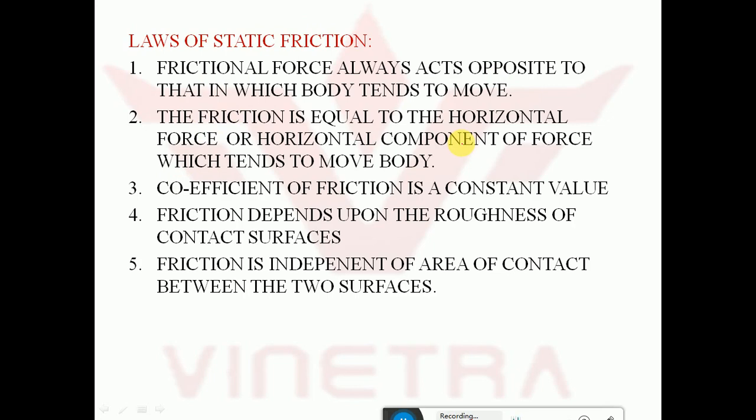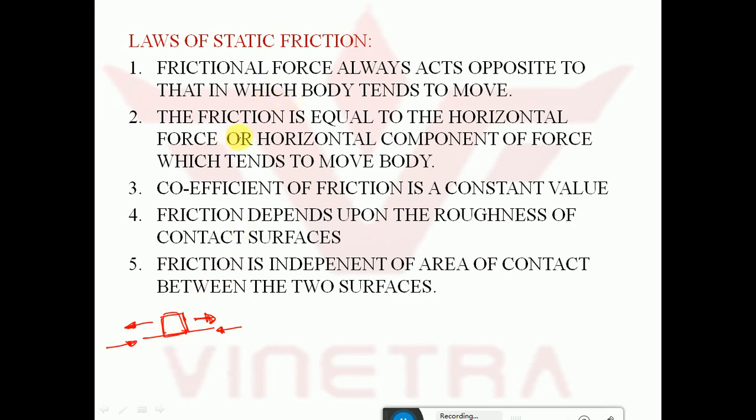So for example, if a body tends to move right hand side direction or along the positive x-axis direction, the frictional force will develop opposite to the direction of motion. If the body tries to move in negative x-axis direction, the frictional force developed will be in the positive x-axis direction. This is the first law of static friction.